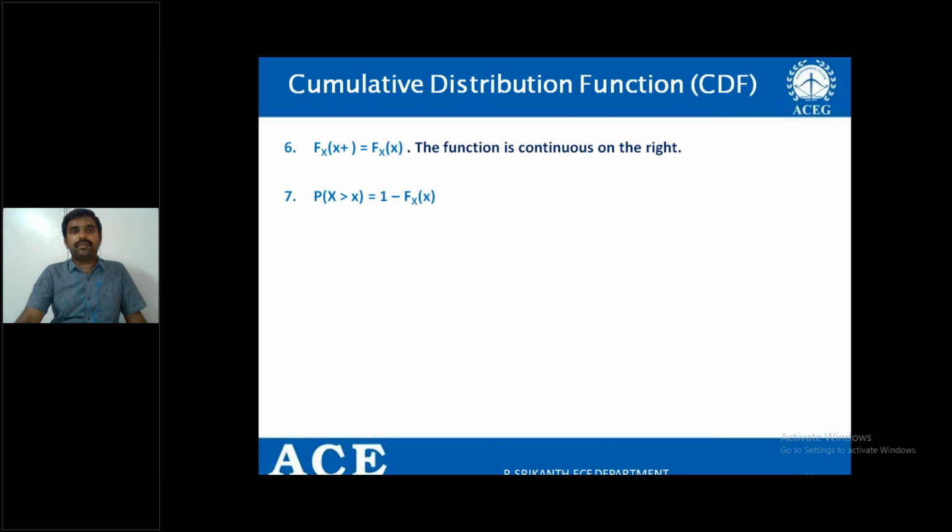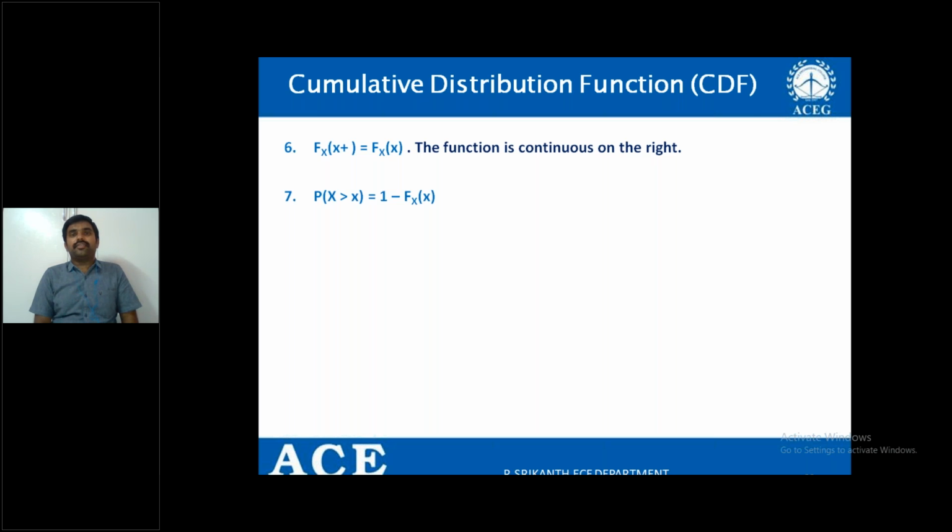And coming to the seventh property, probability of X greater than x is equal to 1 minus Fx of x. So far we have taken probabilities like P of X less than or equal to x. If I say probability of X greater than x, for example, I know the probabilities like the probability of getting 1 when a die is rolled, or the probability of getting 2 when the die is rolled.